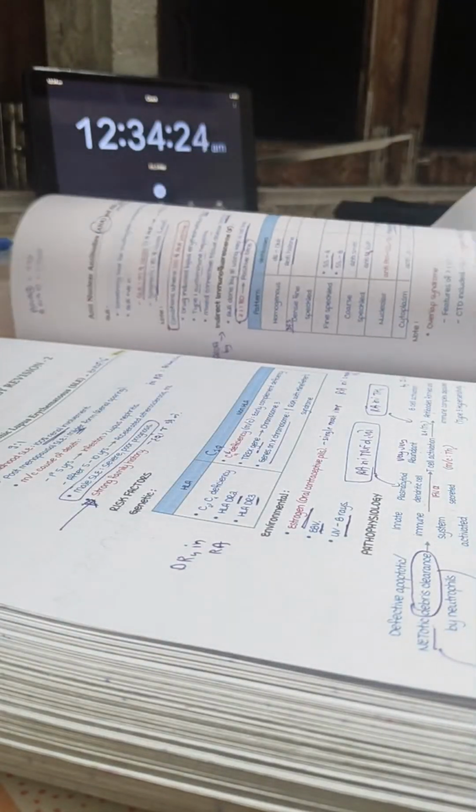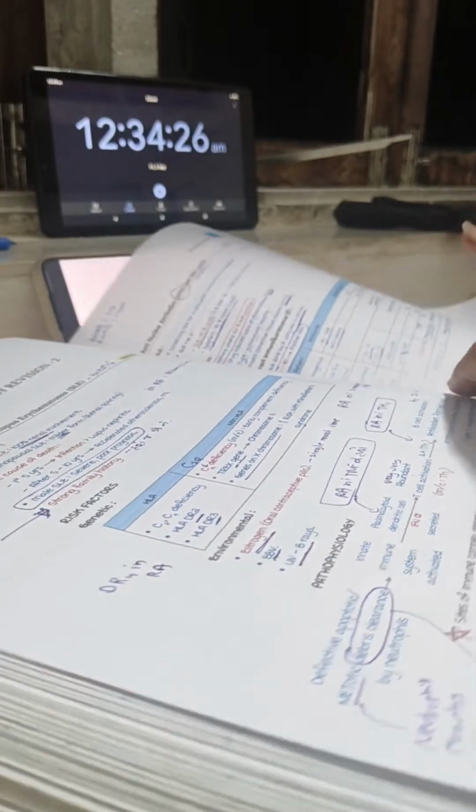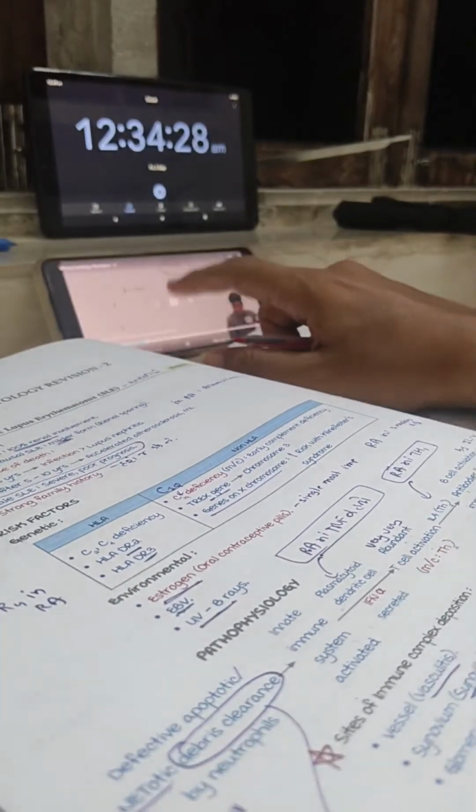Second, what are the things that correlate with disease activity in SLE? One, I told you dsDNA titers.